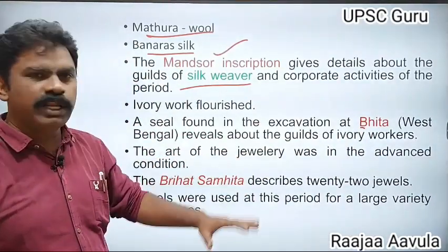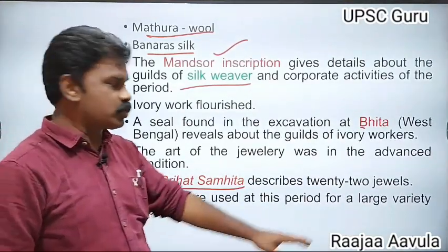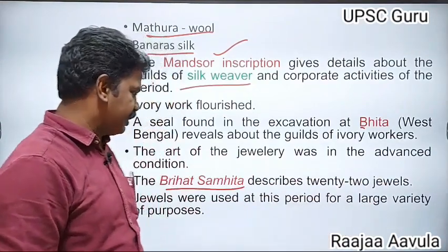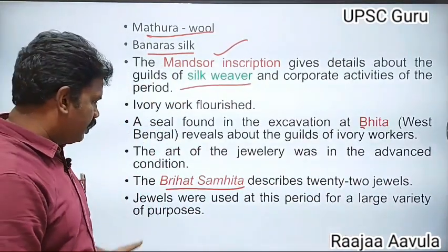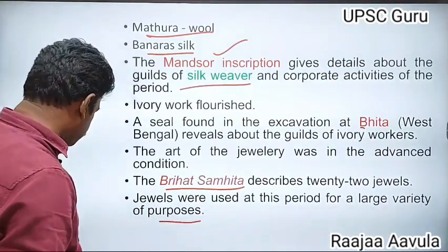The art of jewelry was at an advanced stage. Bruhat Samhita speaks about the 22 jewels of that period, different types of jewels. Jewels were used on a large scale at that period.